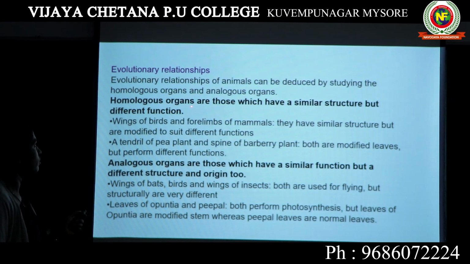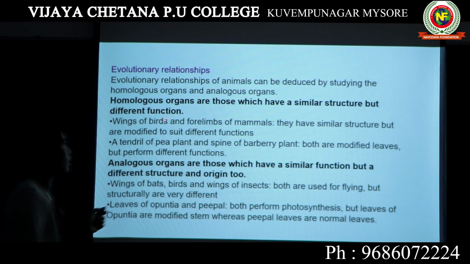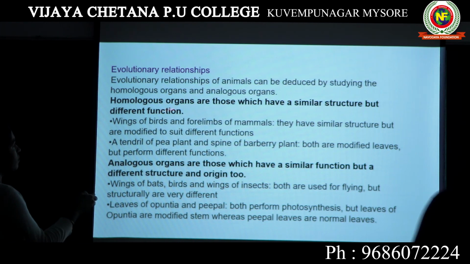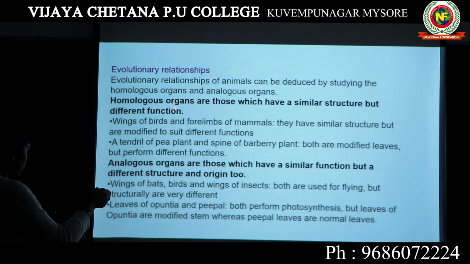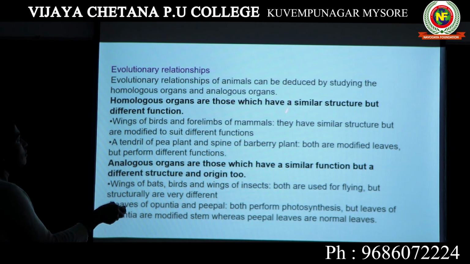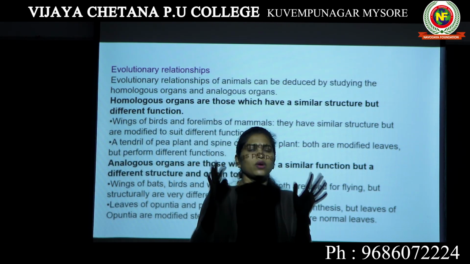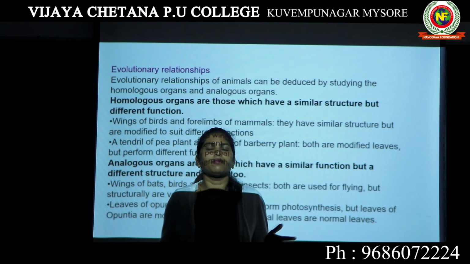So, what are homologous organs? What are analogous organs? We will study. Homologous organs are those which have similar structure but different function. We will look into an example, but first we will read the explanation. Homologous organs are those which have similar structure but different function. That means two organisms have a structure whose anatomy is similar but they perform different functions.